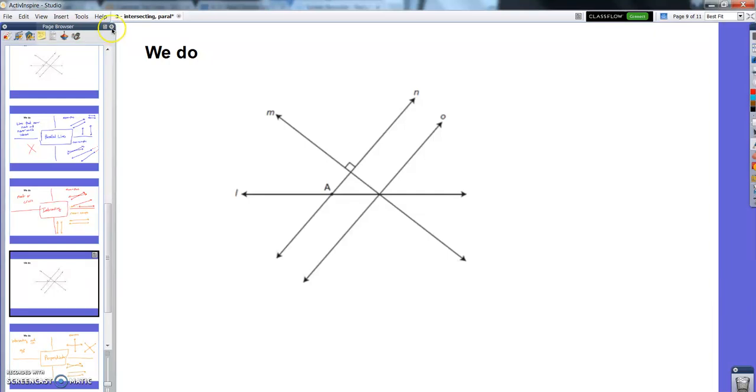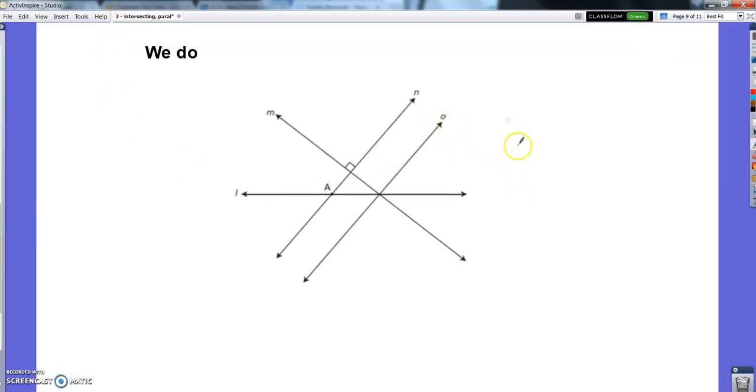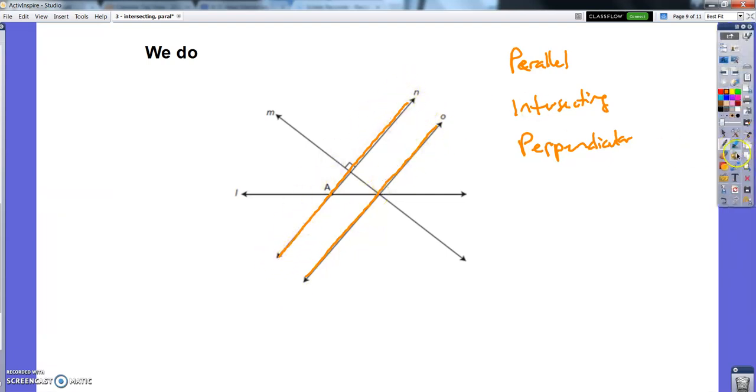So here's this again. Just to remind you, if you have some colors handy, that would be particularly good. Let's identify a parallel, intersecting, and perpendicular set. I'm going to pause and show you, and you can pause too and draw this. I'm going to show you a parallel set in orange. There they are. They would go on forever and never intersect each other. They would be parallel as long as they went on.